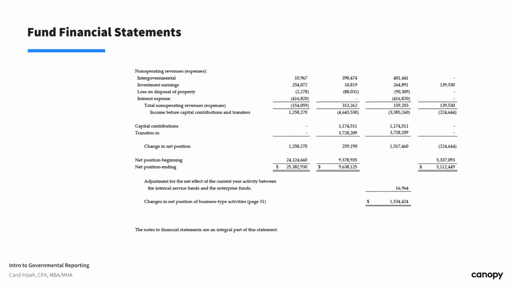An example cited from GASB 34 is proceeds from sales of capital assets, but this must be under unusual or infrequent events, not your normal routine sales of capital assets like your furniture.